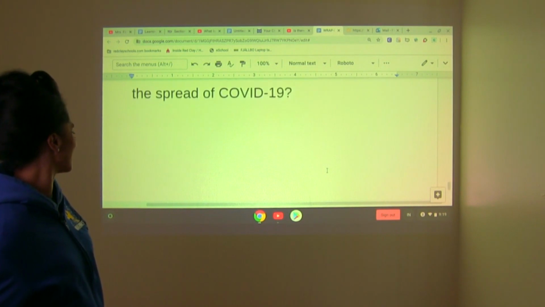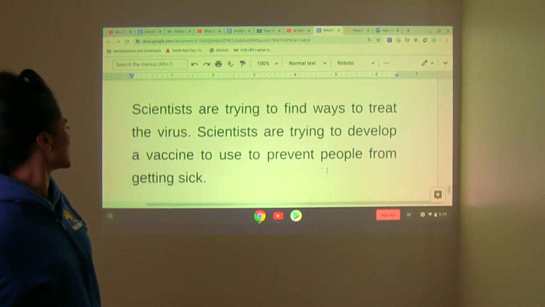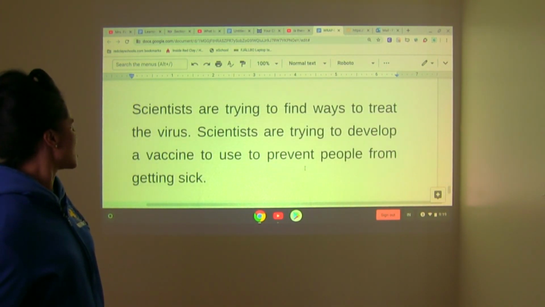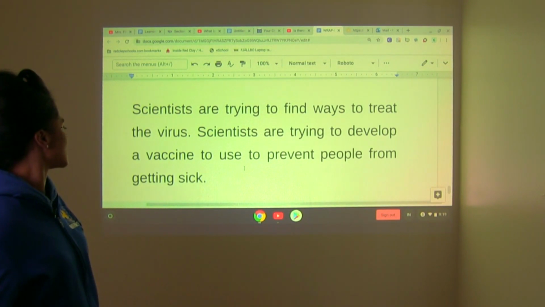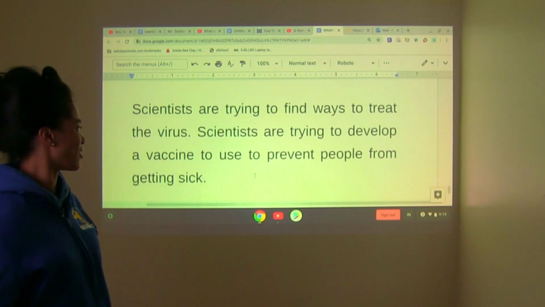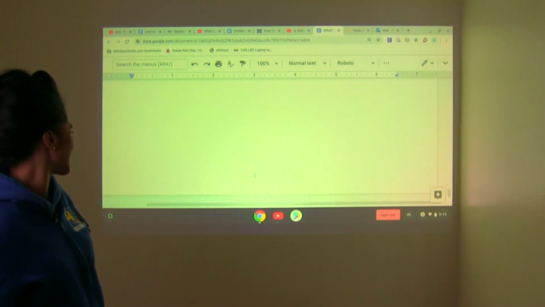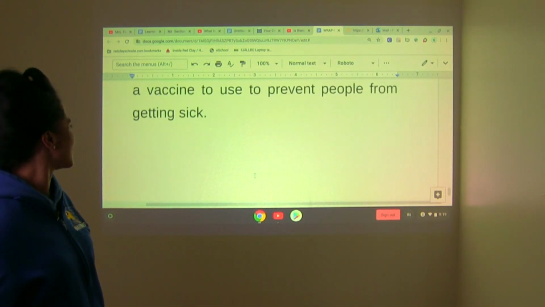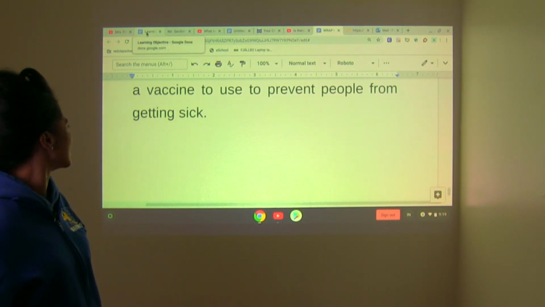Okay, all right. So scientists are trying to find ways to treat the virus. Scientists are trying to develop a vaccine to use to prevent people from getting sick. All right. Good answer. And that wraps up our learning for today.